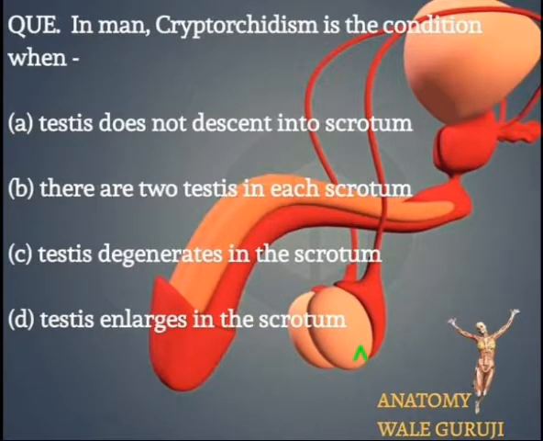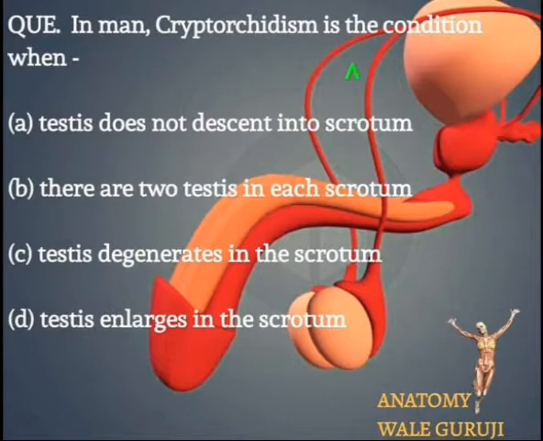Normally the body temperature is 37 degrees Celsius, but for spermatogenesis the testes require a temperature lower than body temperature. That's why they descend from the abdominal region into the extra-pelvic region, and that is the main reason testes descend into the scrotal sac.